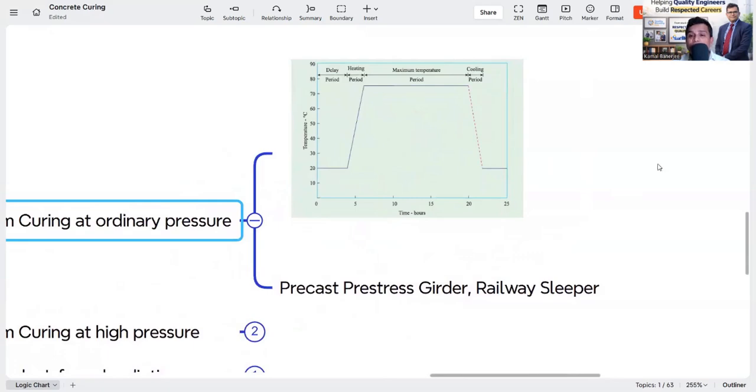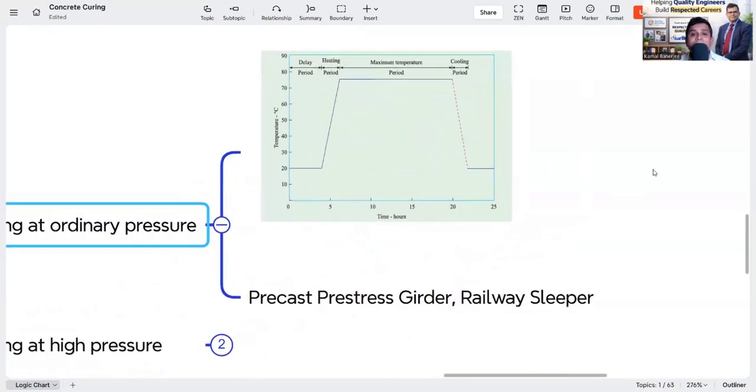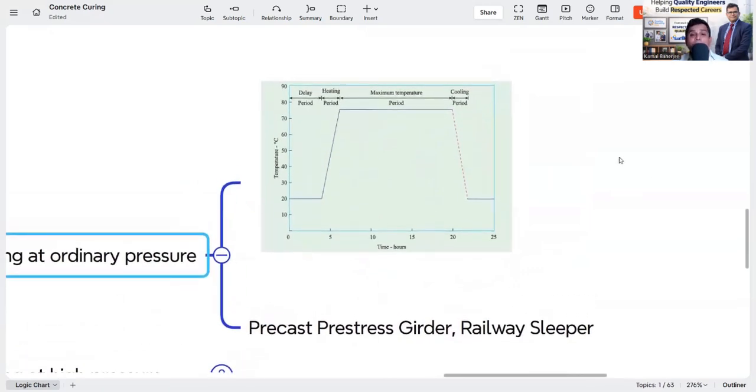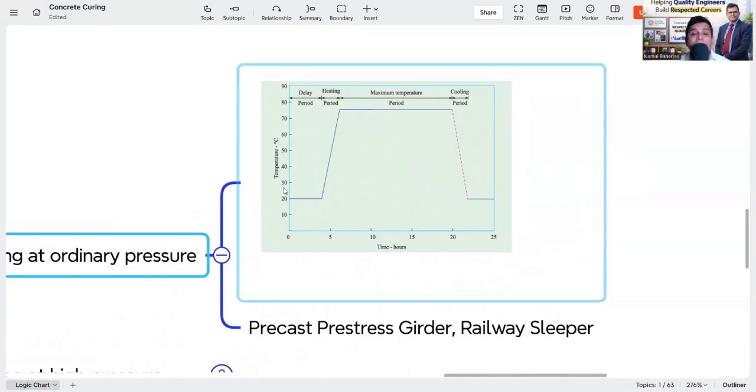So within 24 hours, or as per the design, it is gaining strength, and again we can start the recasting of the membrane. So here is a catch, that we cannot immediately increase the temperature. See, there is a delay period, then the heating period, then the maximum temperature period, then the cooling period. So in the delay period we are not increasing the heat.